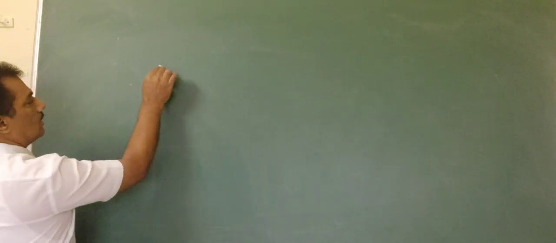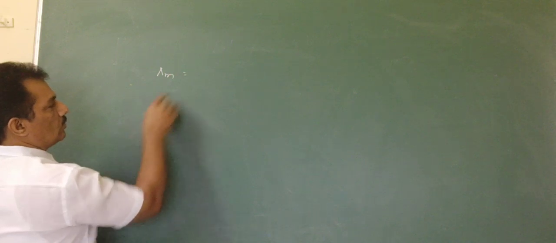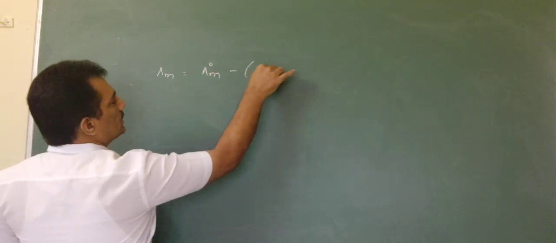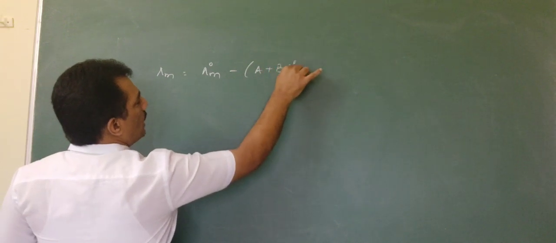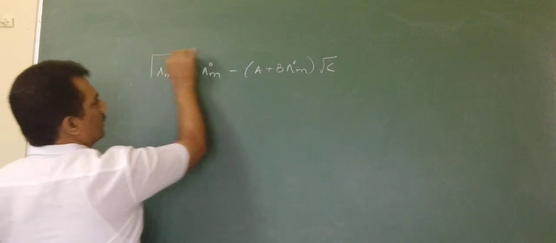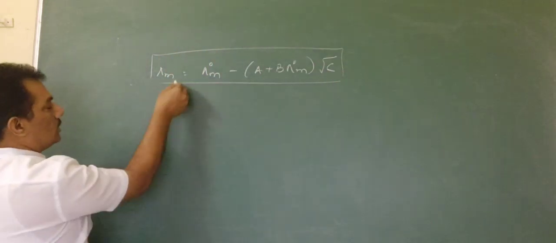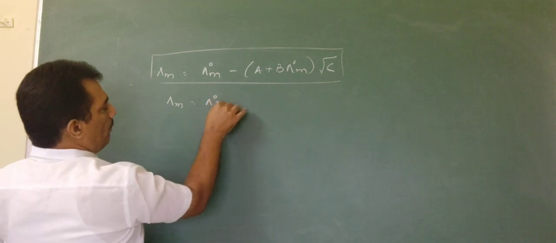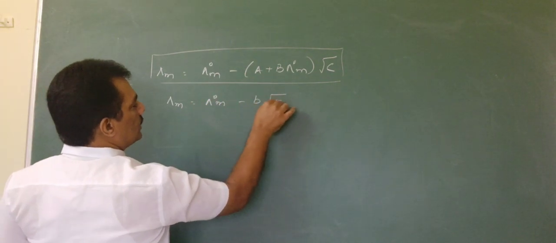That Onsager equation is Lambda m equals Lambda naught m minus (A plus B Lambda naught m) into root c. In short form we can write Lambda m equals Lambda naught m minus B root c.